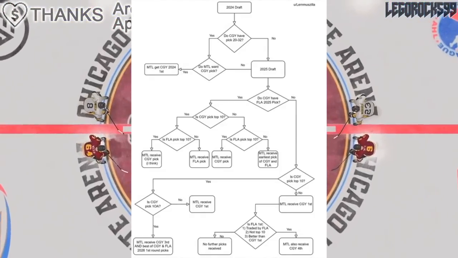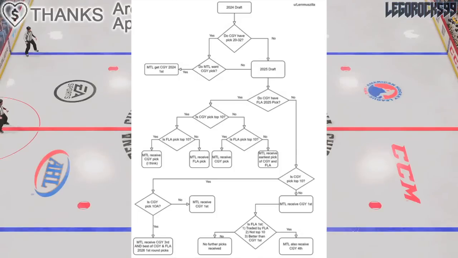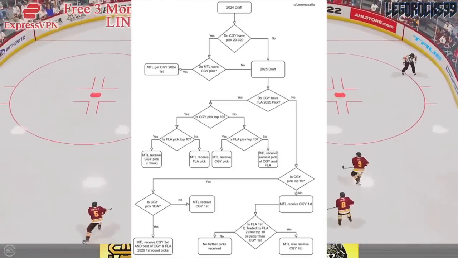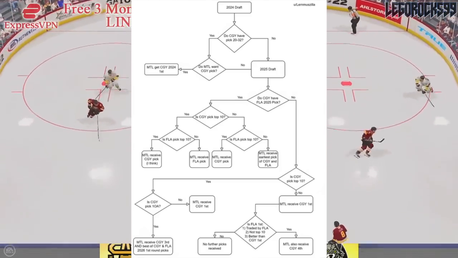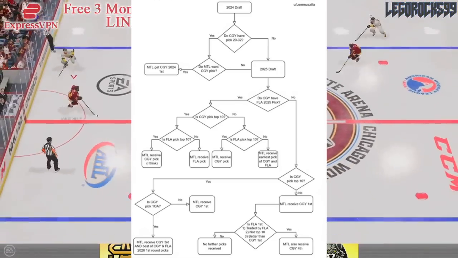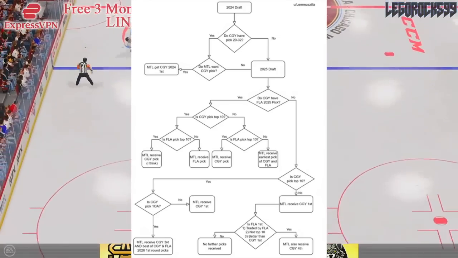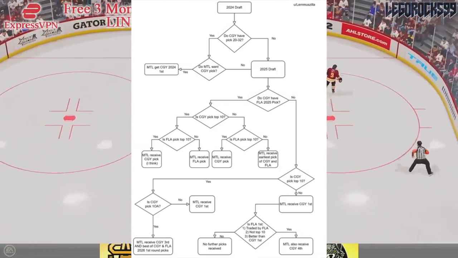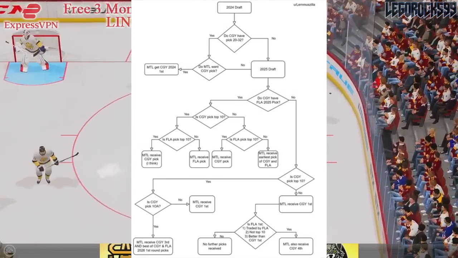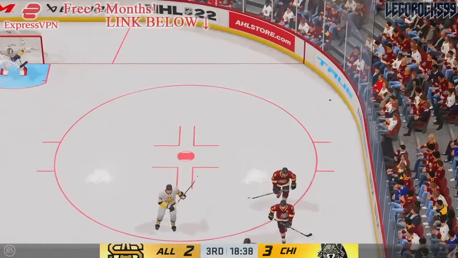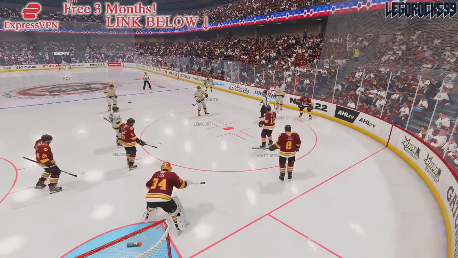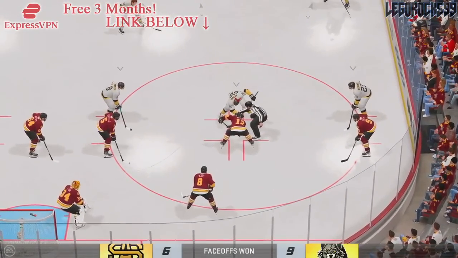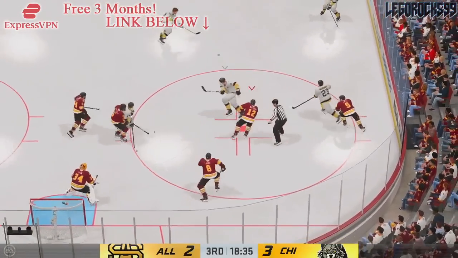There is the possibility of Montreal getting a 3rd round pick and the best of Calgary and Florida's 2026 first round picks if Calgary gets the first overall pick and Florida does not send their 2025 pick over to Calgary. There is Montreal receiving Calgary's first in 2025 if Calgary does not have the first overall pick and they don't have the Florida 2025 pick either. There are literally like 9 different possibilities as to what's going to happen here in this trade, all depending on top 10s, all depending on whether or not Florida's pick gets sent over to Calgary in the first place. I hate this.